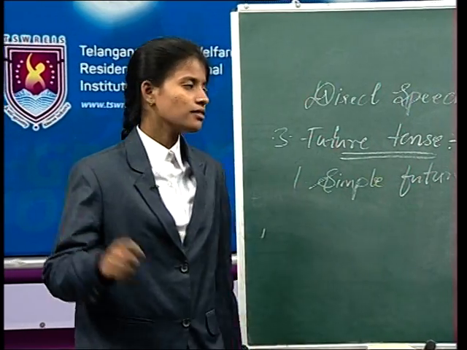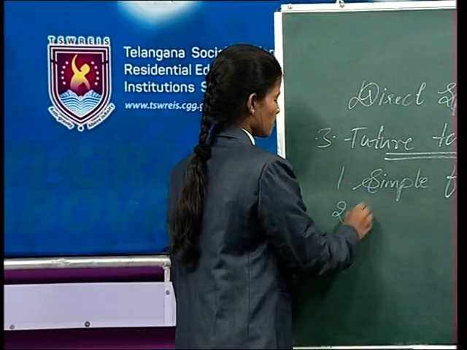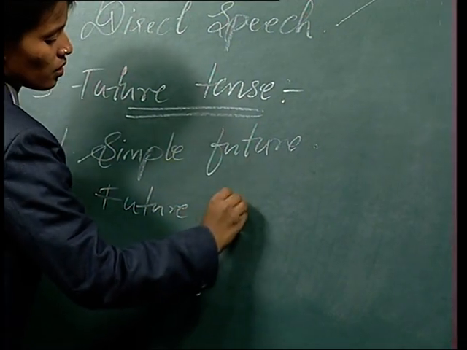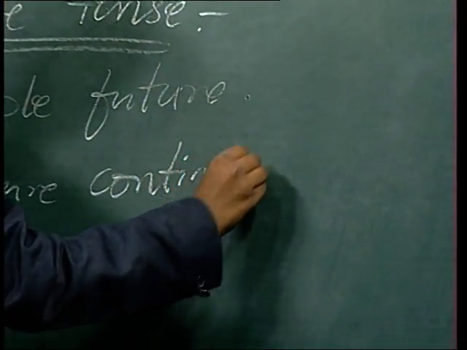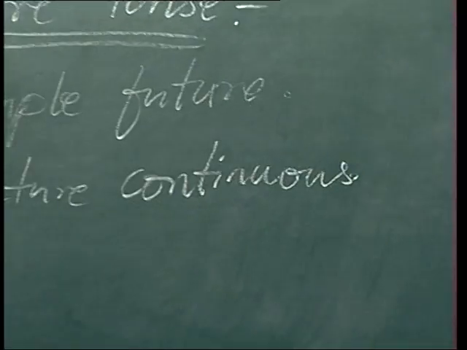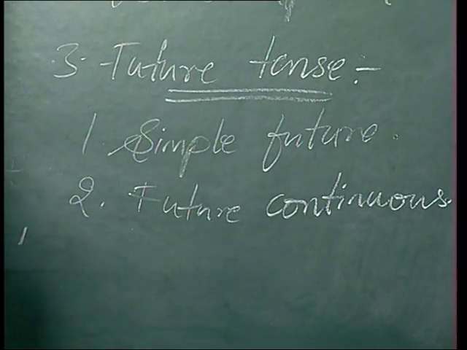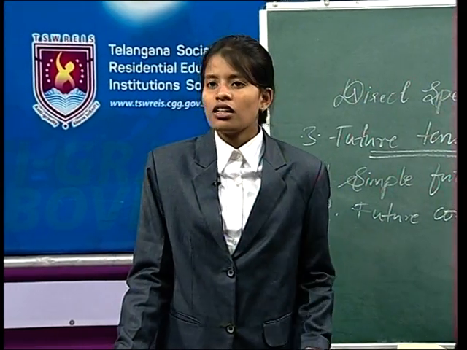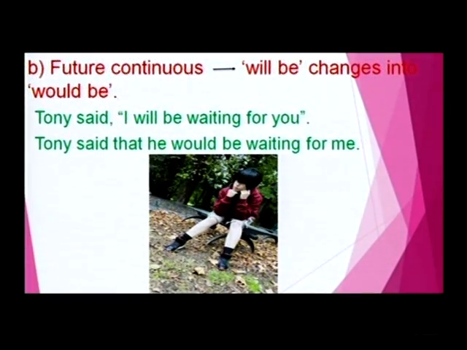Now, the second thing of the future tense is future continuous. Now, let us see, friends, what are the statements of future continuous, how they change in the indirect speech. See here. The future continuous will change to would be. For example, Tony said, "I will be waiting for you." Tony said that he would be waiting for me.